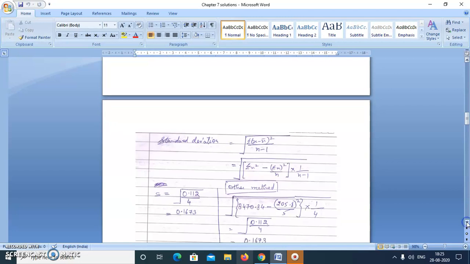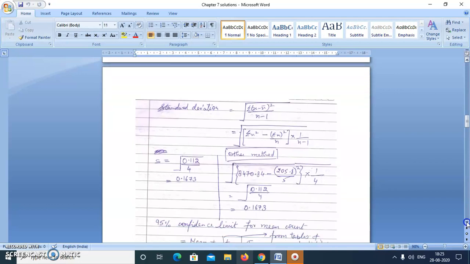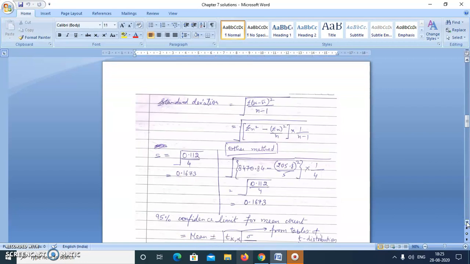Now for the other method, here we are expanding this term theoretically, sigma of (x minus x bar) whole square. We can take sigma x square minus (sigma x) whole square upon n, divided by n minus 1, and under root. In this the calculations are easier, so I'll follow this method. I have shown the calculations for both the methods and found the standard deviation of the sample as 0.1673. So up till now we have found the mean and the standard deviation of the given data.